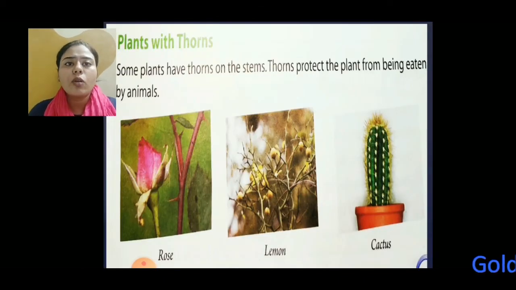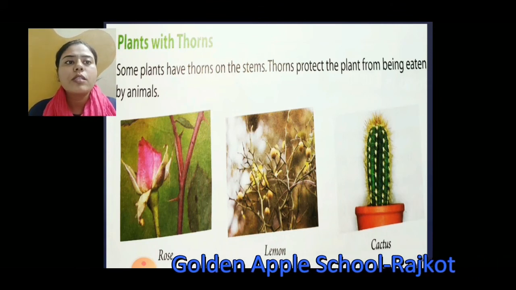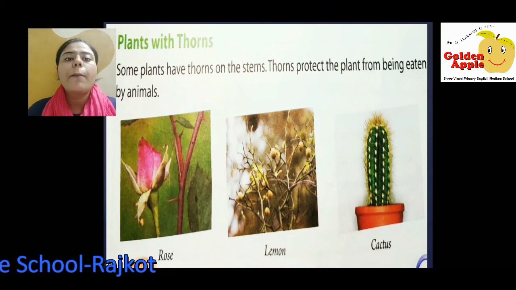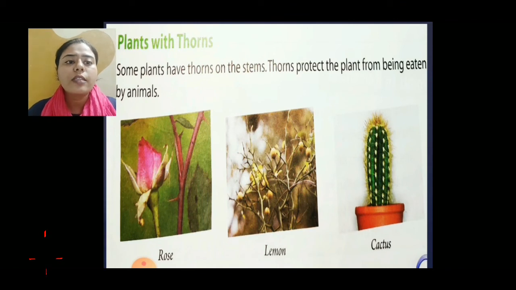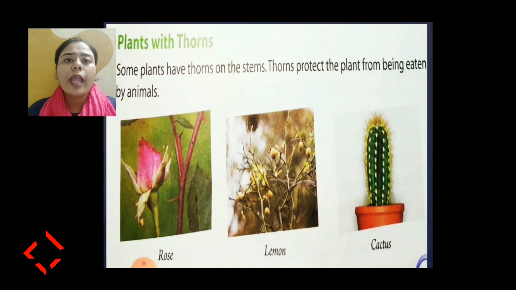Plants with thorns. Some plants have thorns on stems. Thorns protect the plant from being eaten by animals, like the rose plant has thorns, the cactus plant has thorns, lemon has thorns, and they are protecting themselves from being eaten by animals.